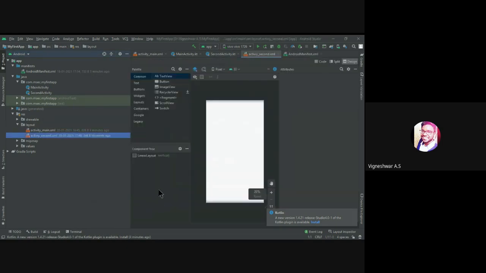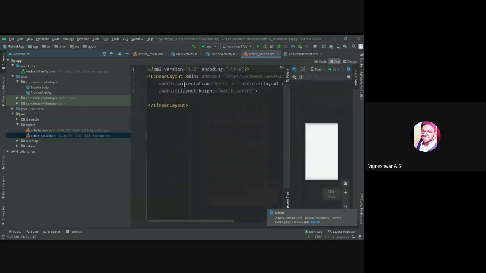We got a linear layout directly. Now let's have a text view to identify this.